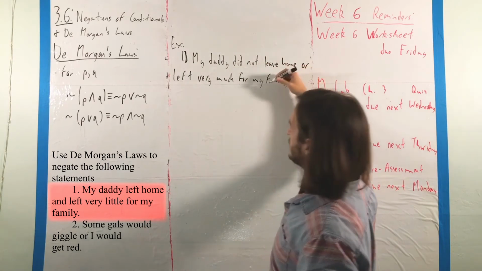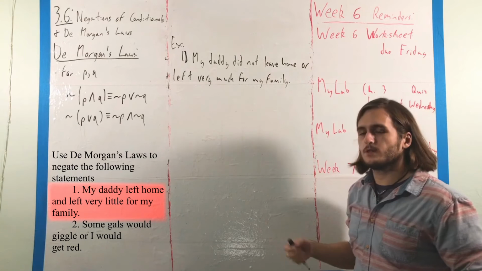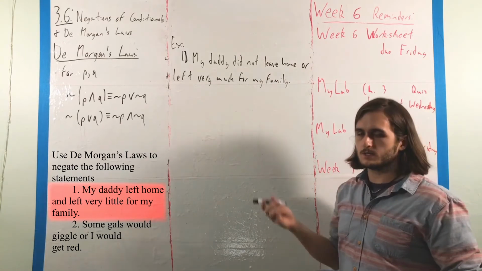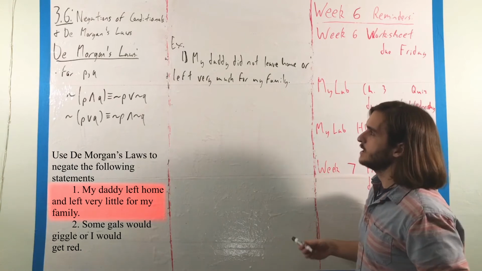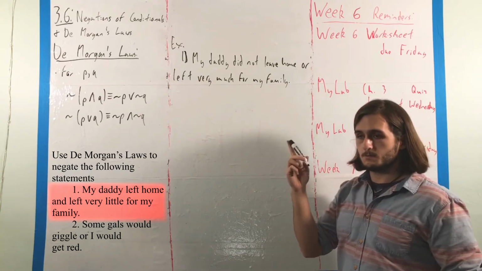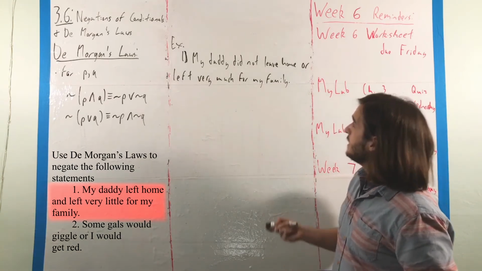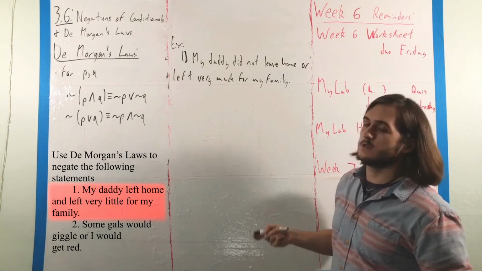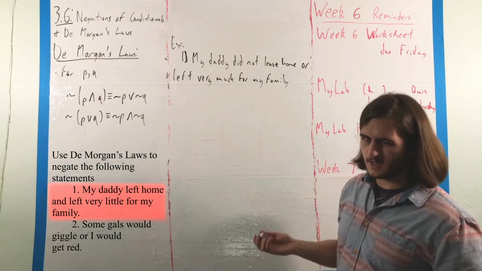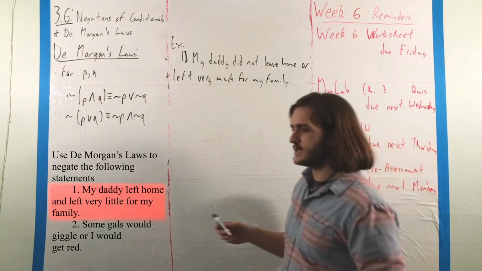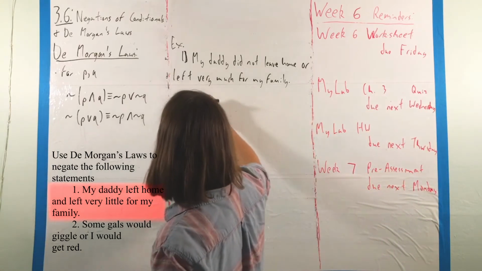Again, when it comes to negating quantifiers, we have a little bit of leeway in terms of how we want to express that. Here, we can turn very little into very much, and our whole statement goes from being my daddy left home and left very little for my family to my daddy did not leave home or left very much. You can also say left a lot, whatever you want to say there, that's the main point.